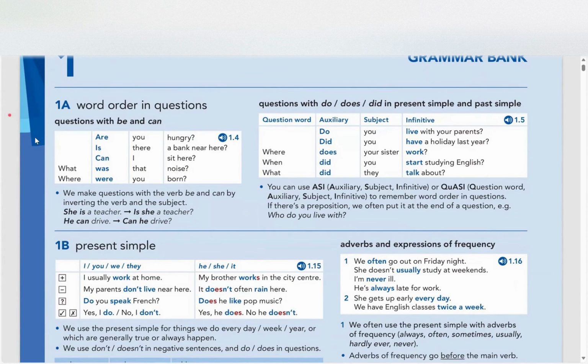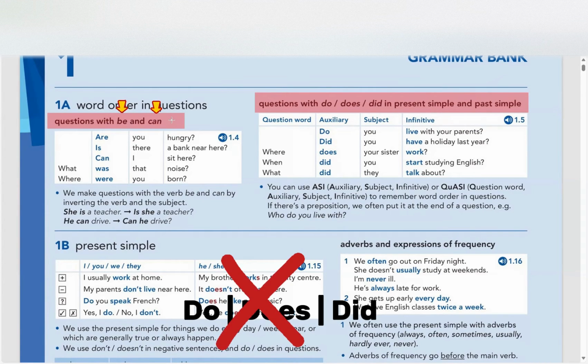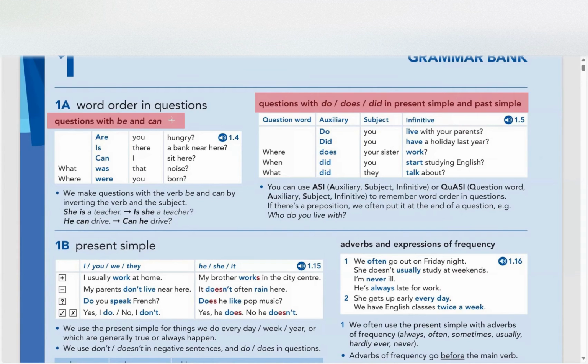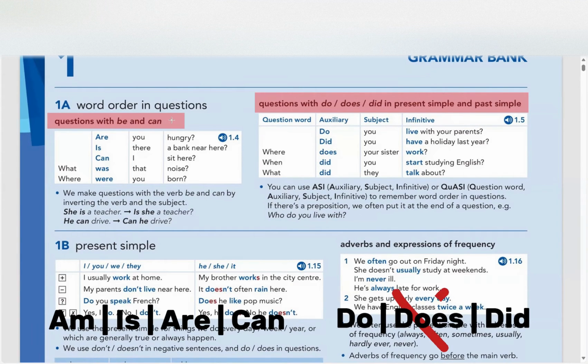And as you can see, they divided this into two parts. The first part is questions with be and can, and then the second part is questions with do, does, did. And the biggest difference to know is that when we have be or can in our sentences, and if I want to make a question from them, I'm not going to use do or does or did. This is what we should know first, guys. So again, in my sentence, if there are am, is, are, or can, we're not going to use do, does, did to make questions.